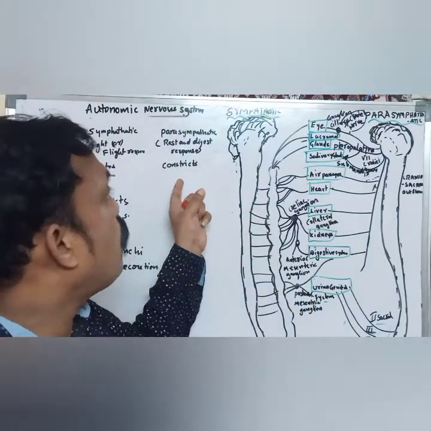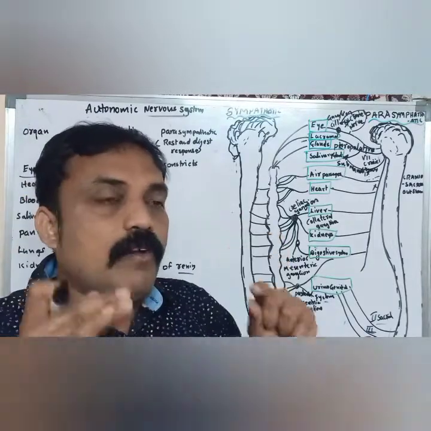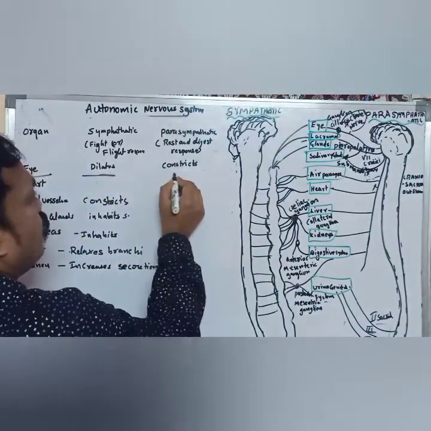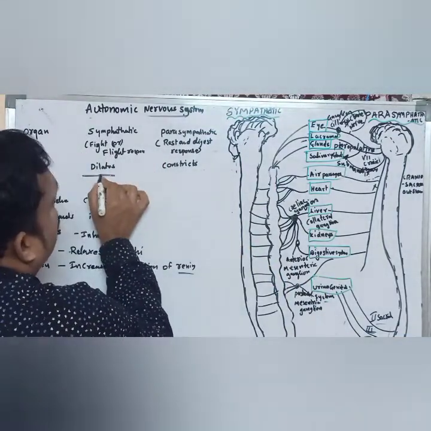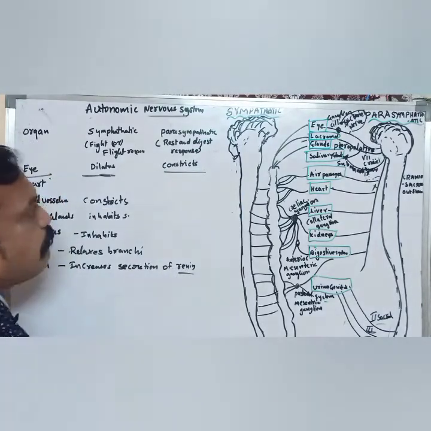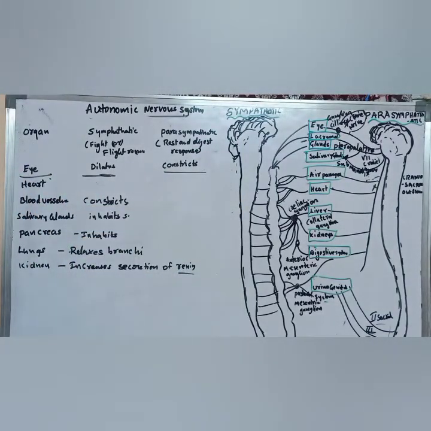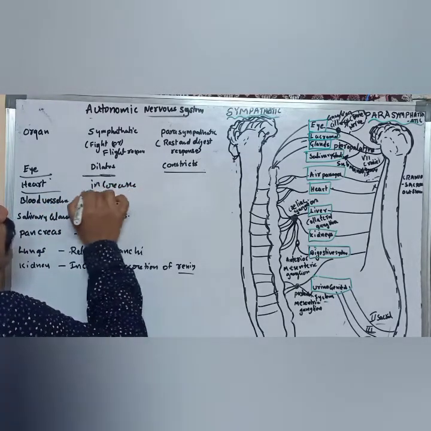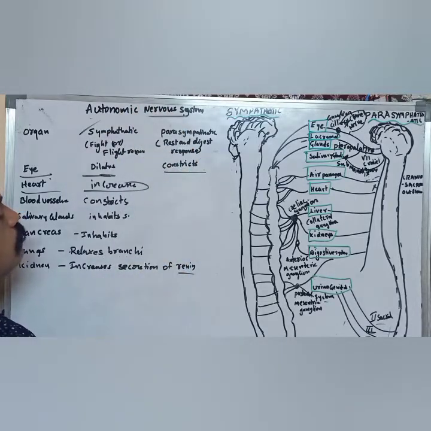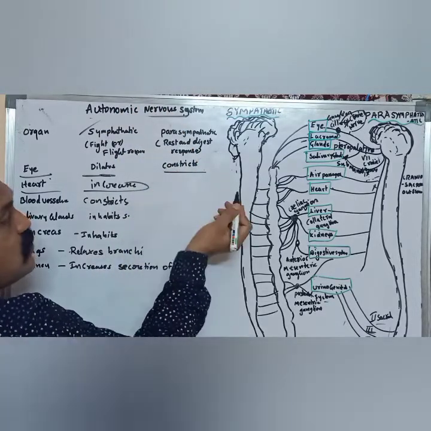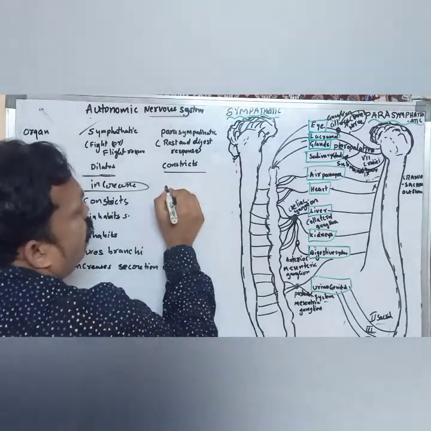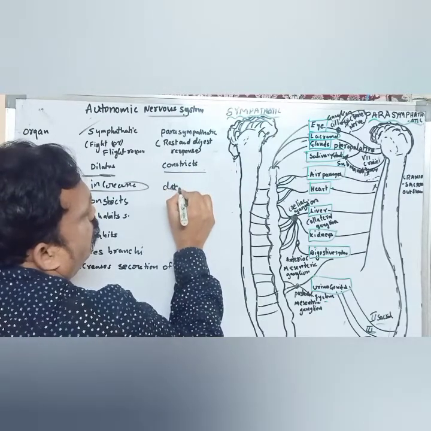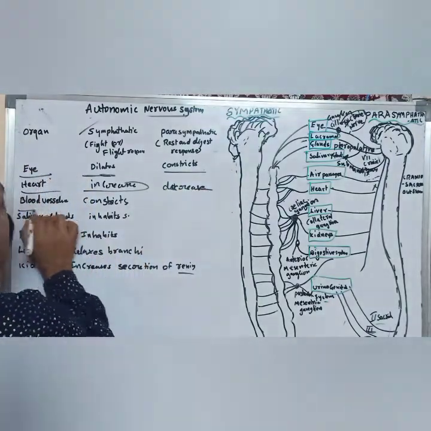And for parasympathetic, that means when we are in a relaxing stage, the eyeball size decreases. So the eye dilates and constricts, that means it decreases in size, under parasympathetic. And what about the heart? Heartbeat rate increases at that time, because of sympathetic. And when we are in a relaxed or resting state, the heartbeat rate is normal or decreases.